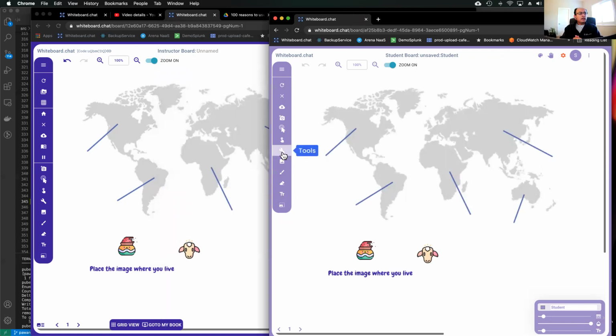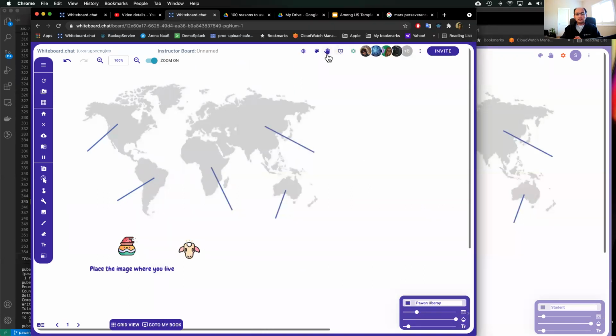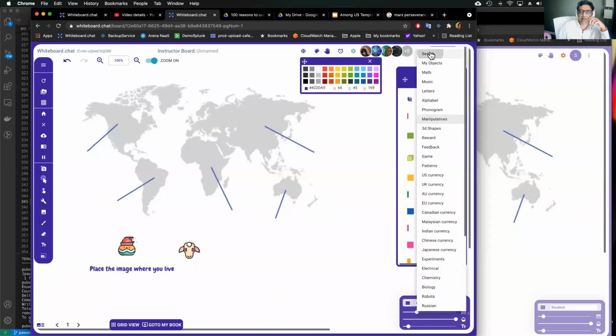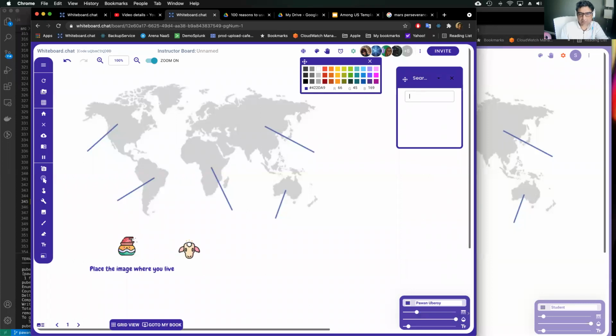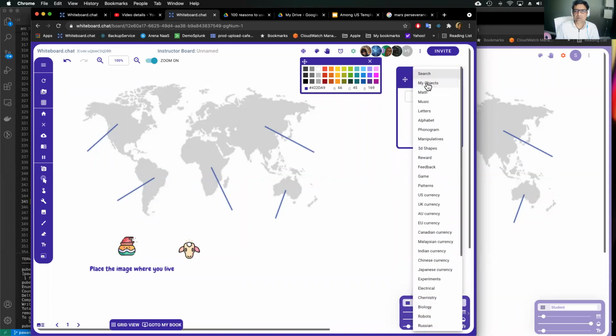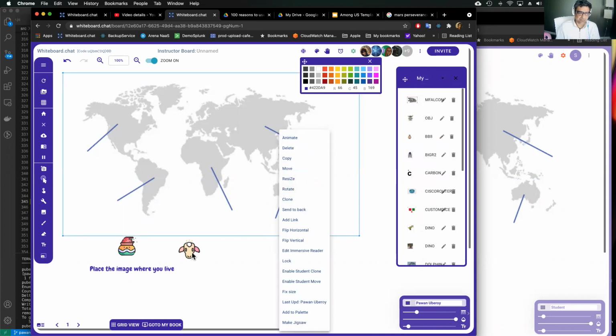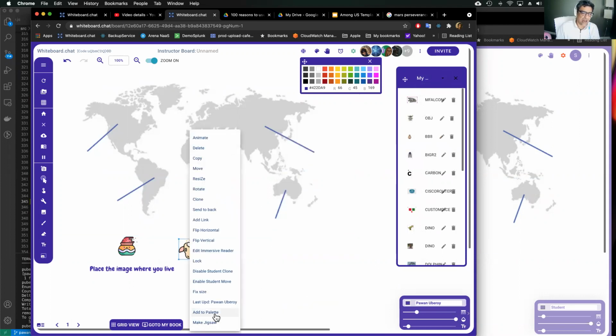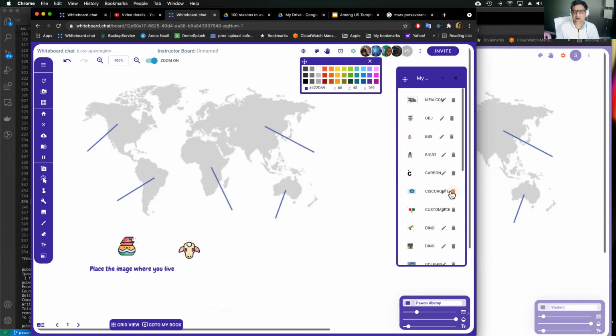All right. And is it possible to search for objects in the manipulatives panel? Kind of, you can search by name. So you can go to manipulatives, you can go to search, and say like 100 blocks, so it will find you all the blocks, but you have to know the name of what you're looking for. Thanks. You can also add things on your own to your own palette. So even from ours, if you like this lamb, for example, you can say add to palette, and it'll put it in your palette. So then you can use it for your own use cases.